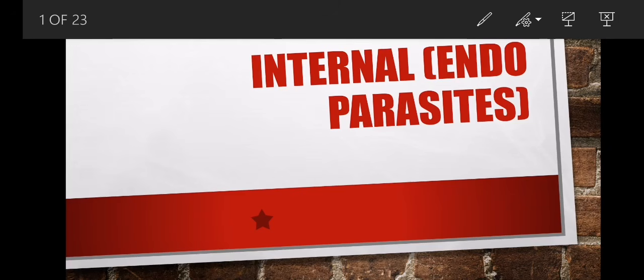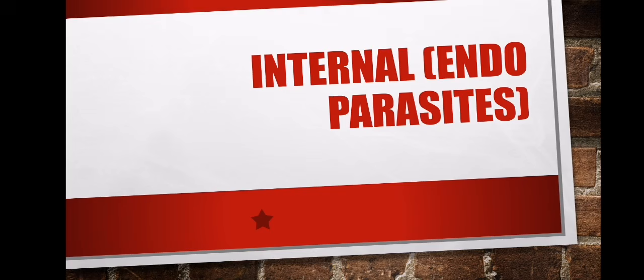Okay, greetings, people. We are taking it further now. We are looking at the parasites. We have two categories of parasites. We have internal parasites, which we also call endoparasites. We also have external parasites, which we call ectoparasites. So those are the two categories of parasites that we have, internal and external.